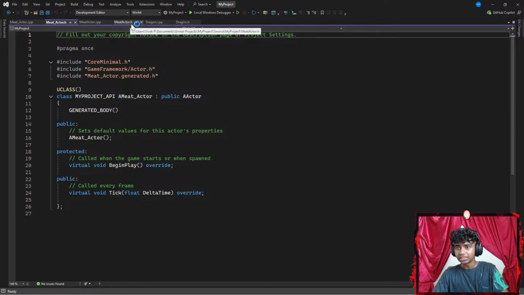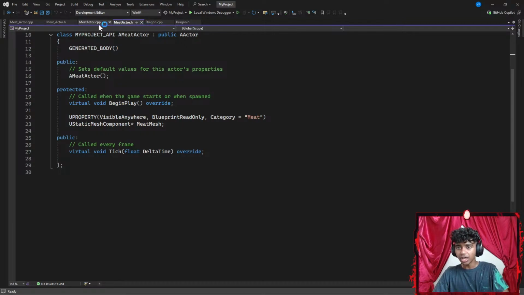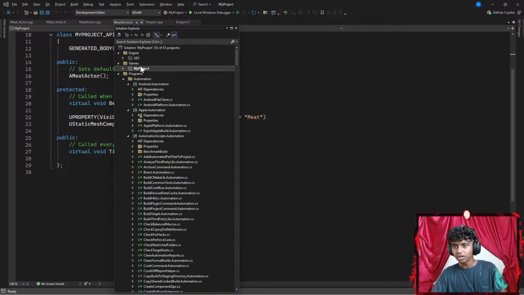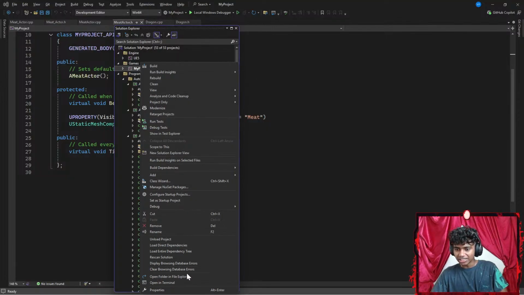Okay, I have my meat actor header files, and I don't have my meat actor C++ files. I could go with Control-Alt-F11. Actually, Control-Alt-L to get my Solution Explorer here. I'm assuming I gotta right-click this and, let's say I don't want to open it in File Explorer. I remember there was something like a C++ option here.